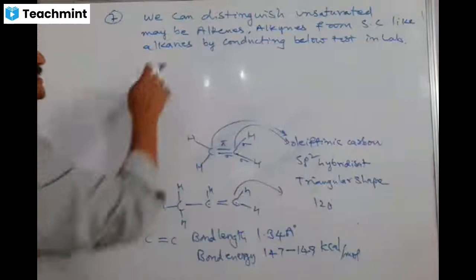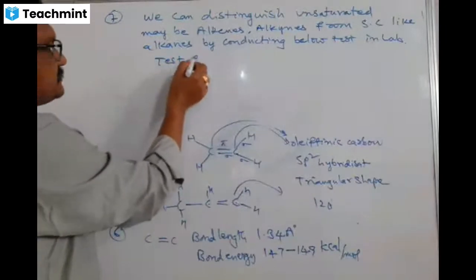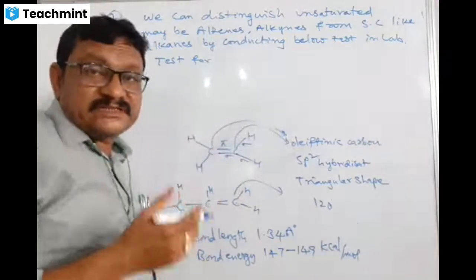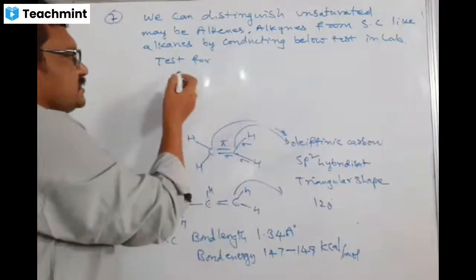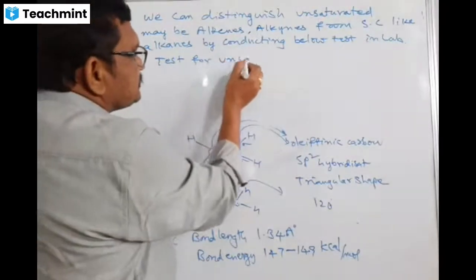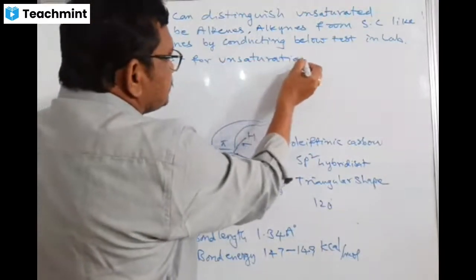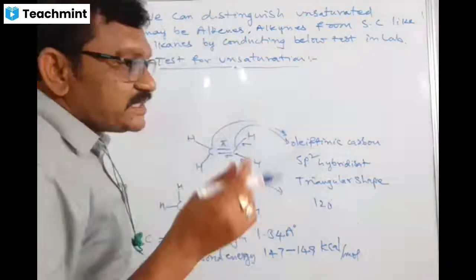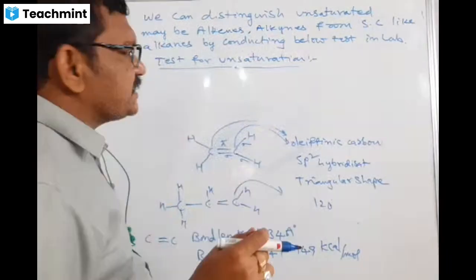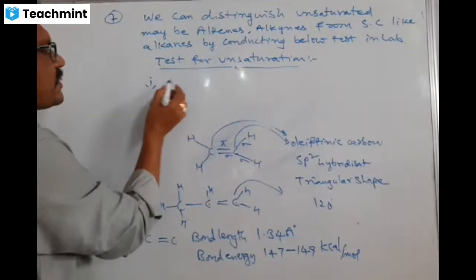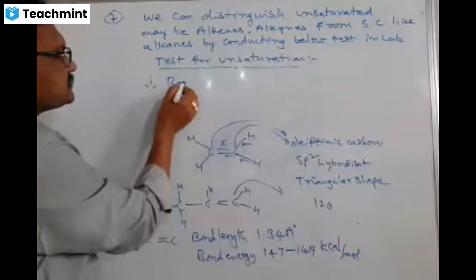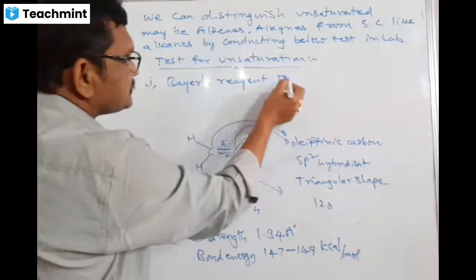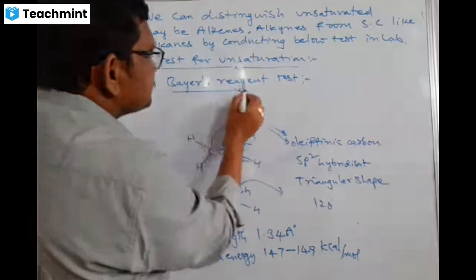See, these tests are called what? Tests for unsaturation, often conducted in the laboratory while doing organic practicals at PG level, degree level, graduation level. See, the main test to identify unsaturation, particularly in alkenes, maybe alkynes, is Bayer's reagent test. That test we call Bayer's reagent test.